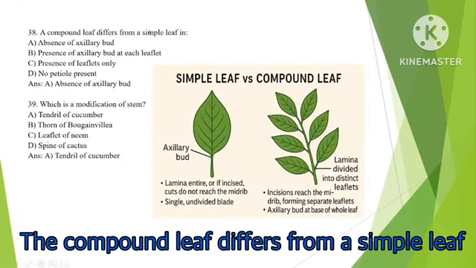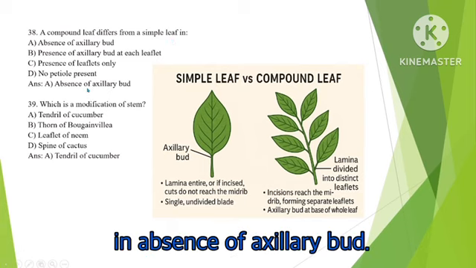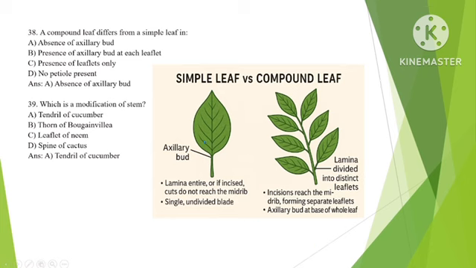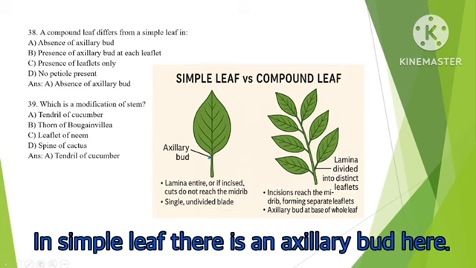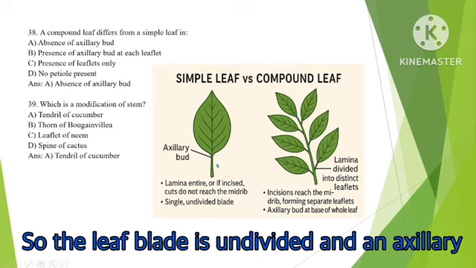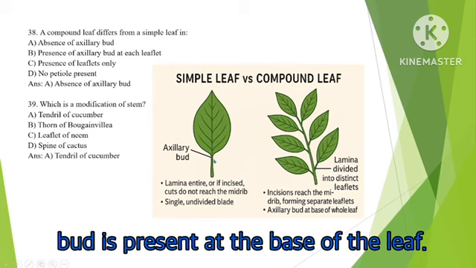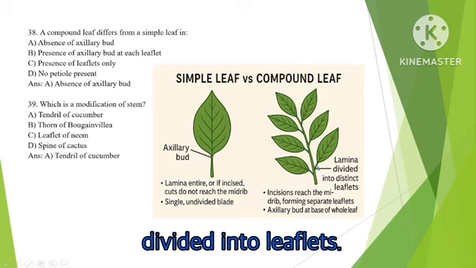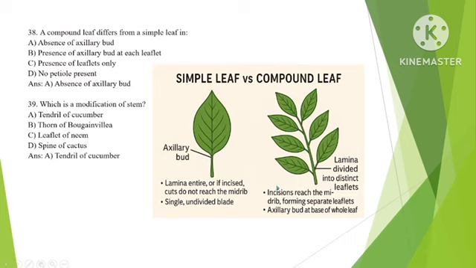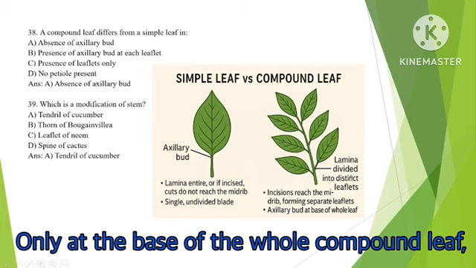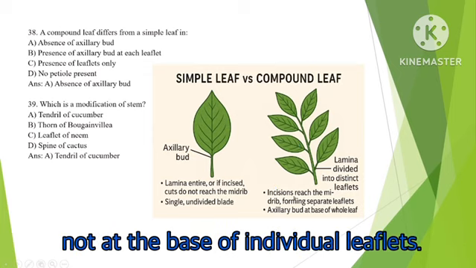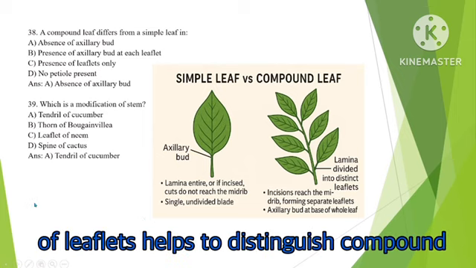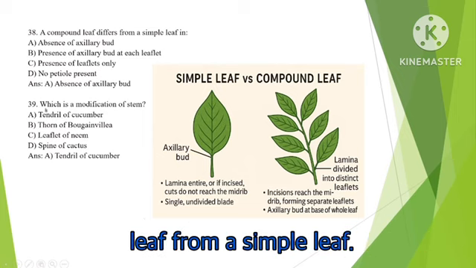A compound leaf differs from a simple leaf in the absence of axillary bud. Here we have the figures of a simple leaf and a compound leaf. In a simple leaf, there is an axillary bud here. The leaf blade is undivided and an axillary bud is present at the base of the leaf. But in compound leaves, the leaf is divided into leaflets, and axillary buds are present only at the base of the whole compound leaf, not at the base of individual leaflets. Therefore, absence of axillary buds at the base of leaflets helps to distinguish a compound leaf from a simple leaf.